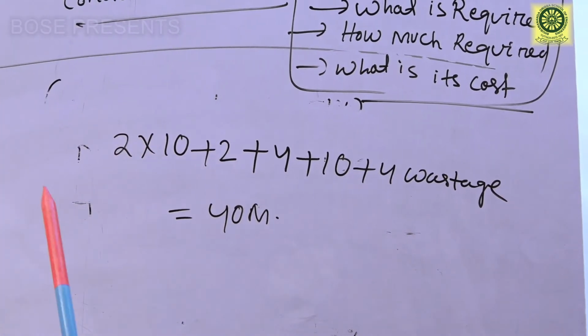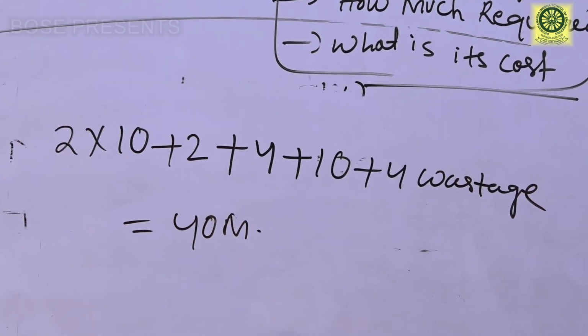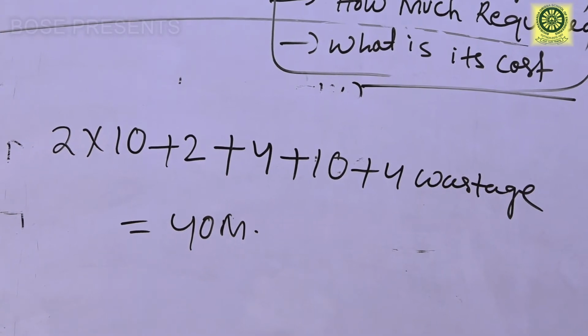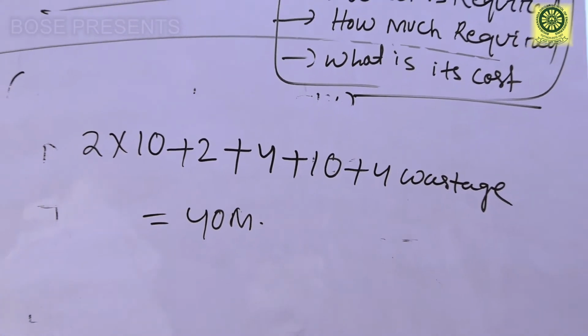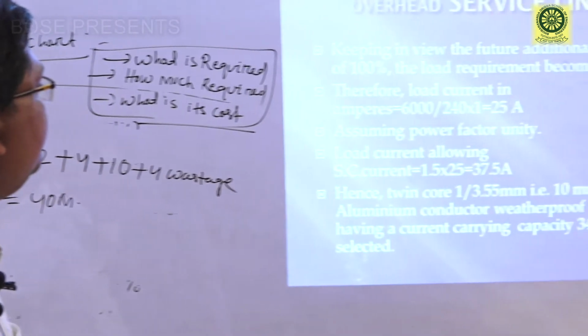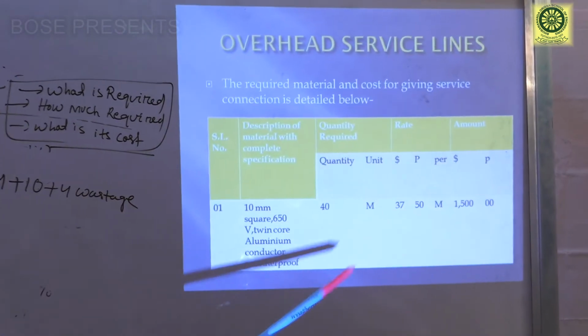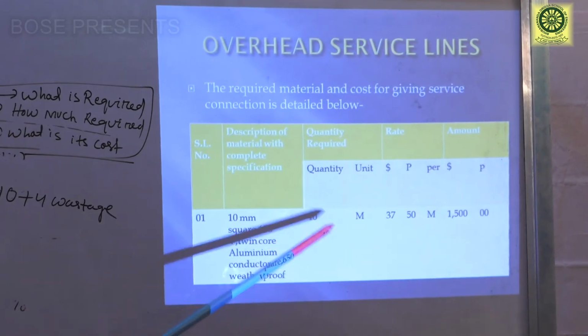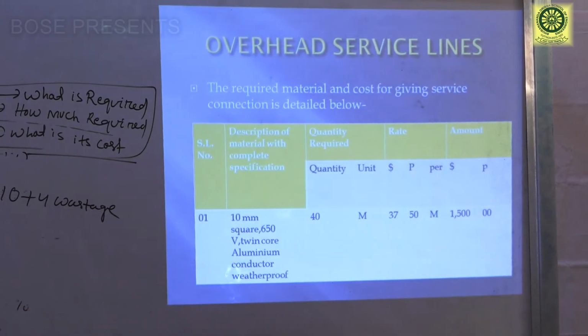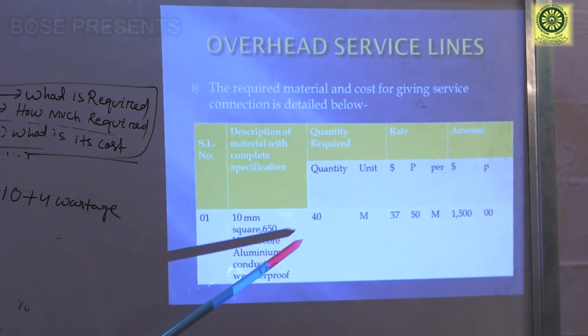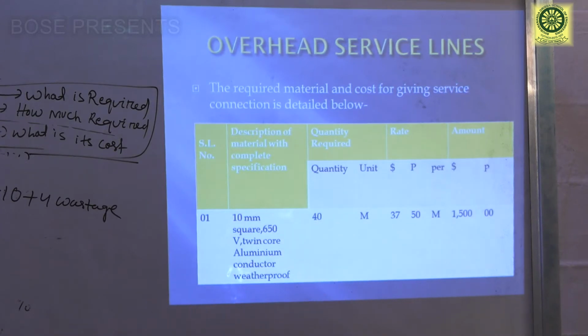How is it coming 40 meter? Next we have to see, that is 40 meter, and the cost of 1 meter of weatherproof cable is 37 rupees 50 paisa. So 40 meter will cost 1500 rupees.